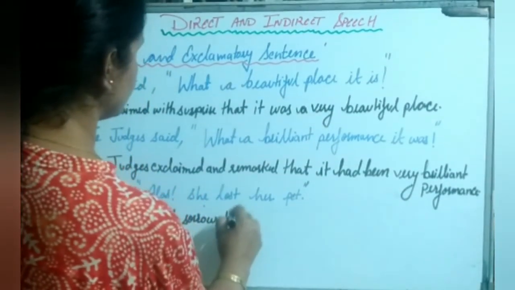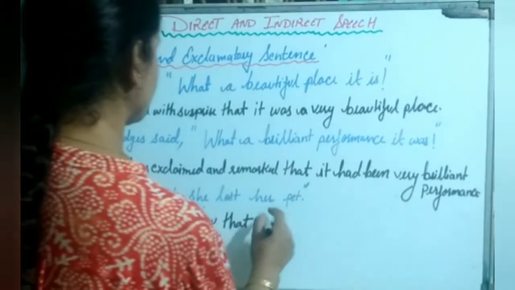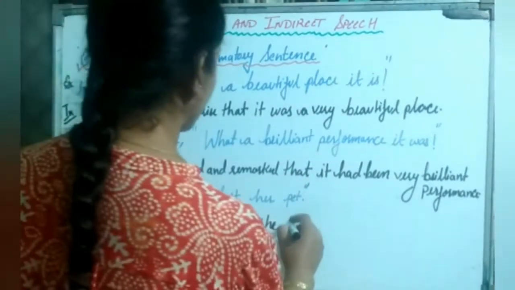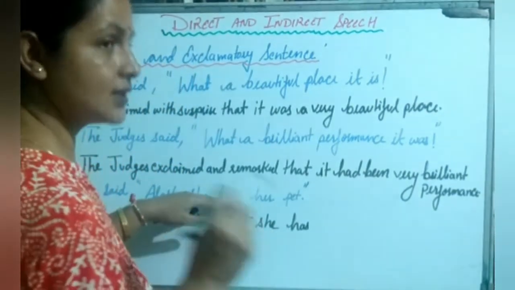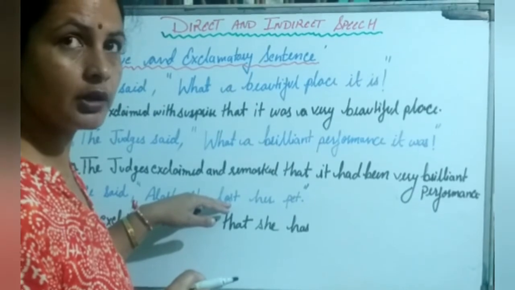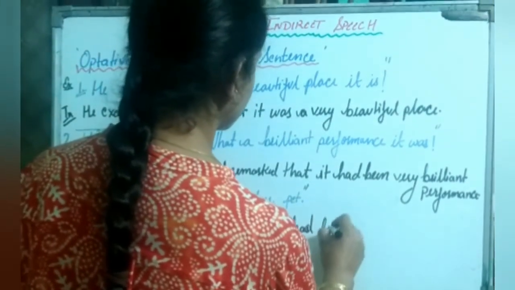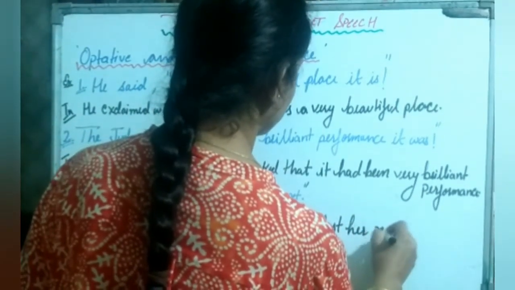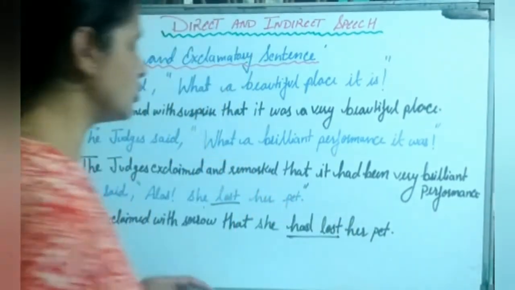Then after this we are going to use connector that. These commas will be removed. Then she. Okay, and as this lost is simple past, so we are going to convert it into past perfect. Had lost her pet. This lost we have converted here into had lost.